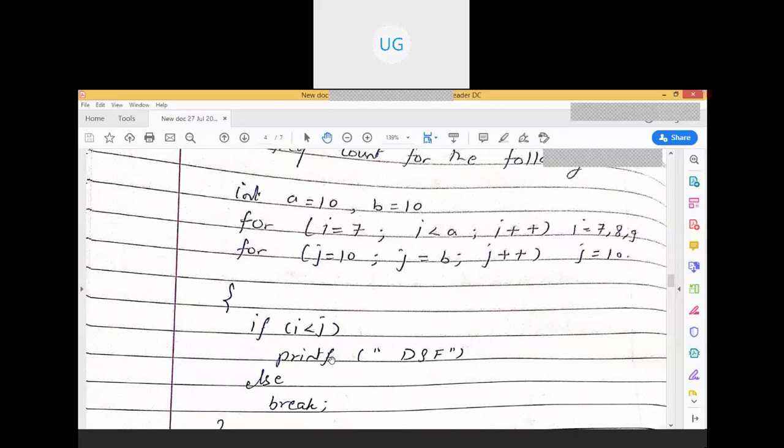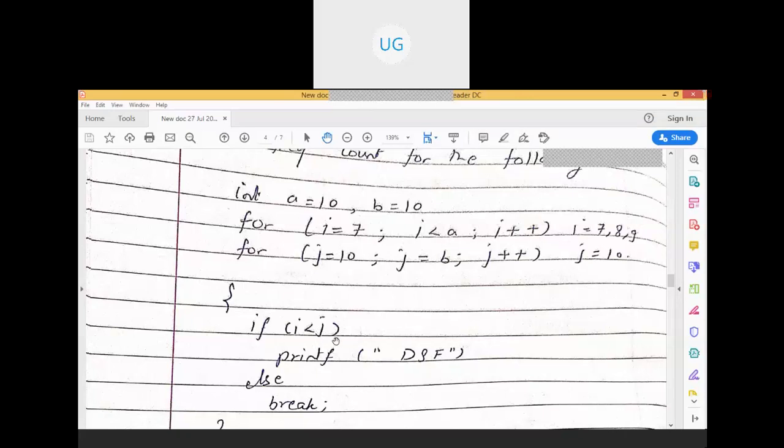So it is going to execute this printf, yes or no? i is equal to 7, j is equal to 10. So how many number of times is it going to execute? When i is equal to 7, j is equal to 10, so 7 is less than 10, so it will be printing the printf, right?